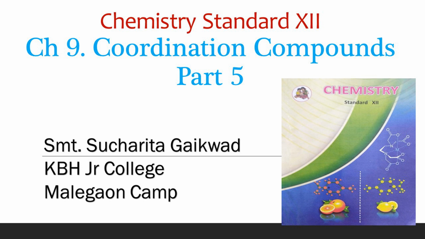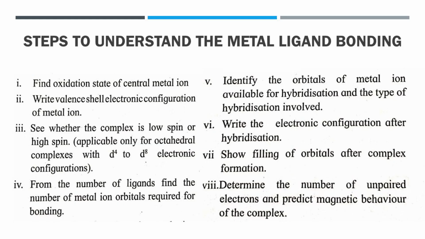This includes some steps. First, we have to find the oxidation state of the central metal atom or ion. Second, we have to write the valence shell electronic configuration of the metal ion. Then we have to see whether the complex is low spin or high spin.